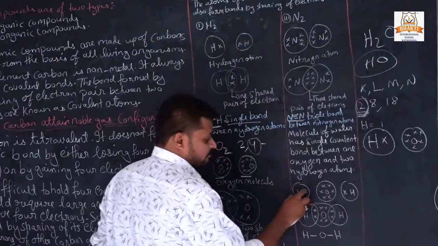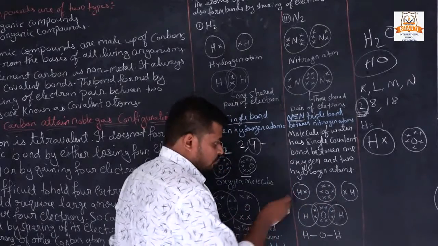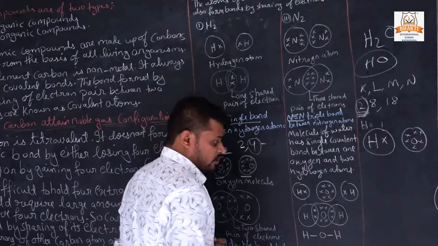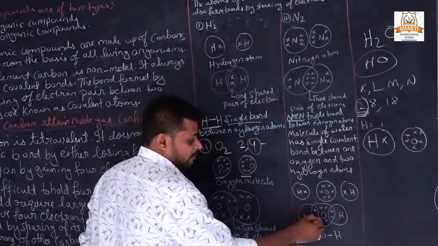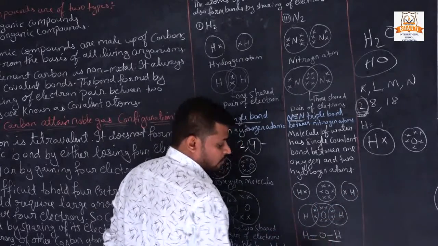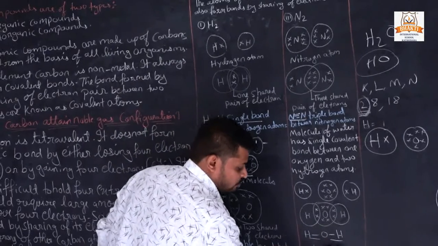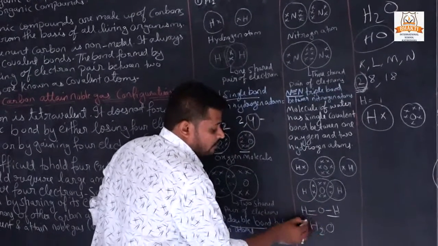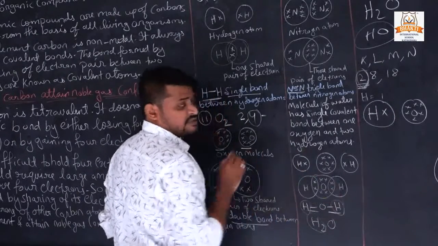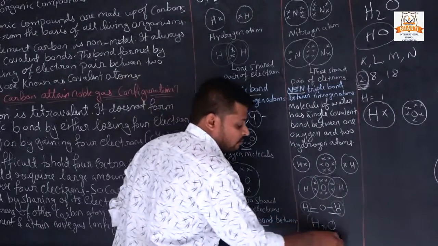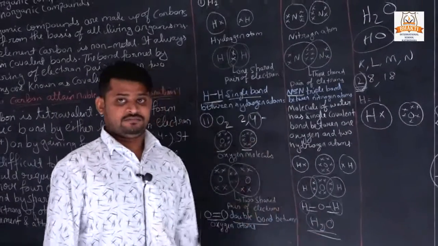So here we will take 2 hydrogen atoms. This hydrogen will share 1 electron, this hydrogen will share 1 electron, and they will make single bonds with oxygen. That's why we write water as H2O. Here we take two hydrogen atoms for making water, for stabilizing the oxygen.